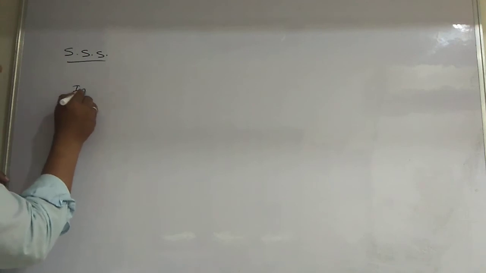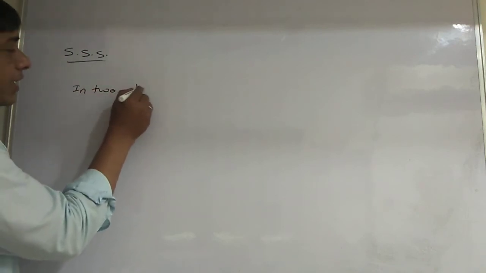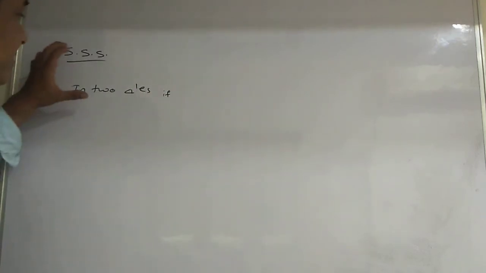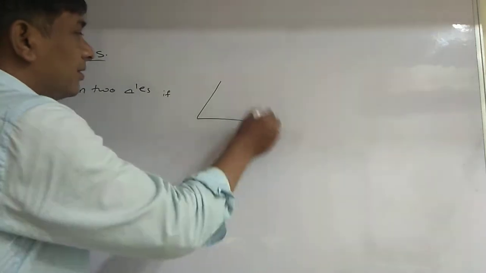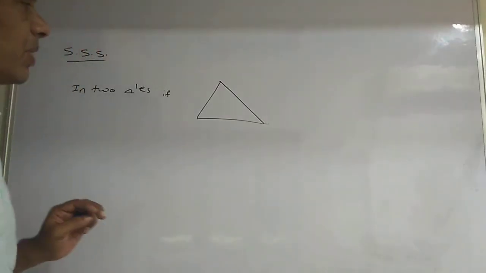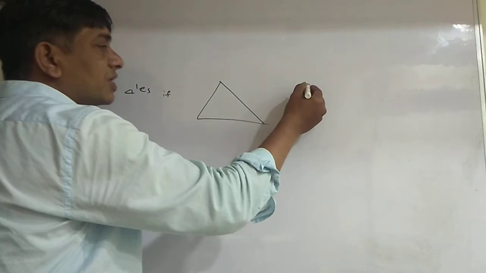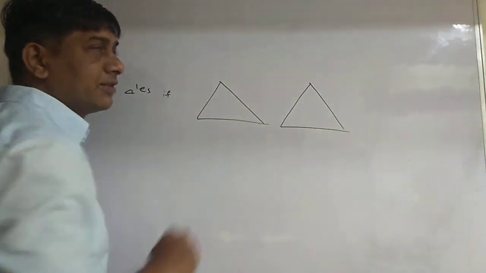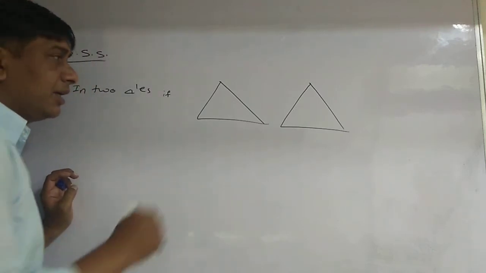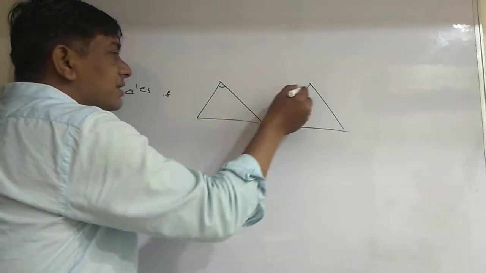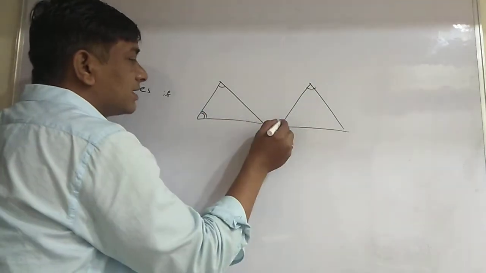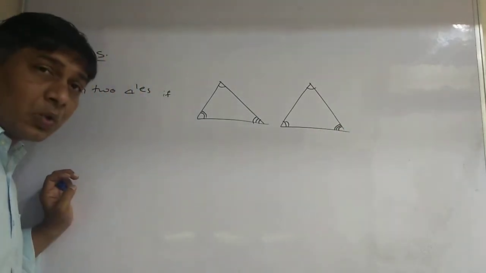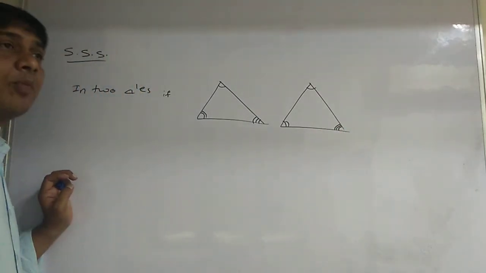In two triangles, if the sides of one triangle are proportional to the corresponding sides of the other triangle, then their corresponding angles are equal, and hence they are similar.